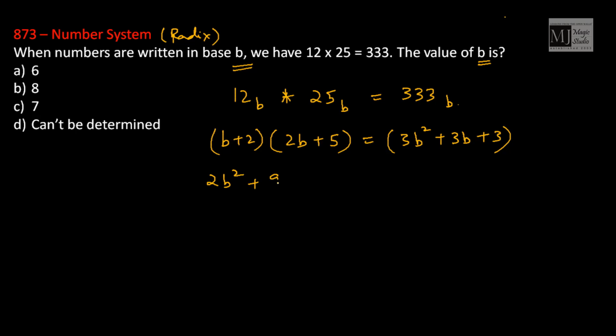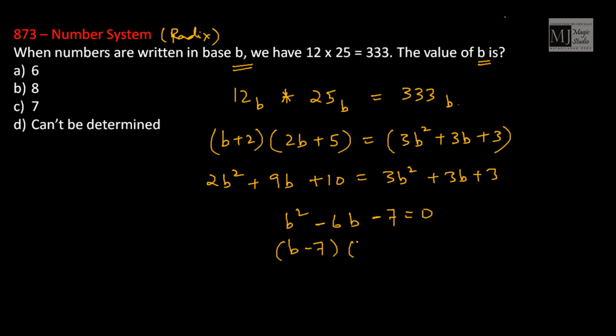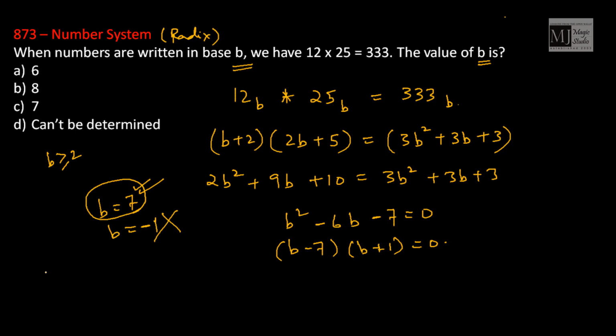So 2B square plus 5B plus 4B, 9B plus 10 equals 3B square plus 3B plus 3. 3B square minus 2B square is B square, minus 6B minus 7 is 0. That is B minus 7 into B plus 1 equals 0. So I'll have B equals 7 and B equals minus 1, which is not possible. All base systems are positive and greater than 2. So the value of B here is 7.